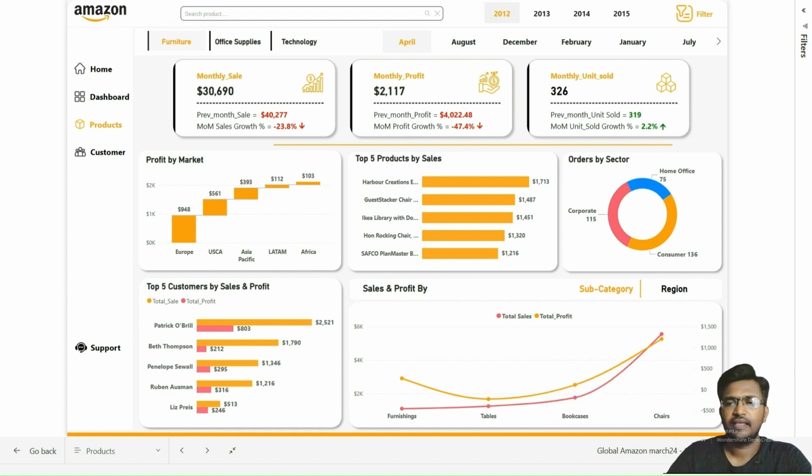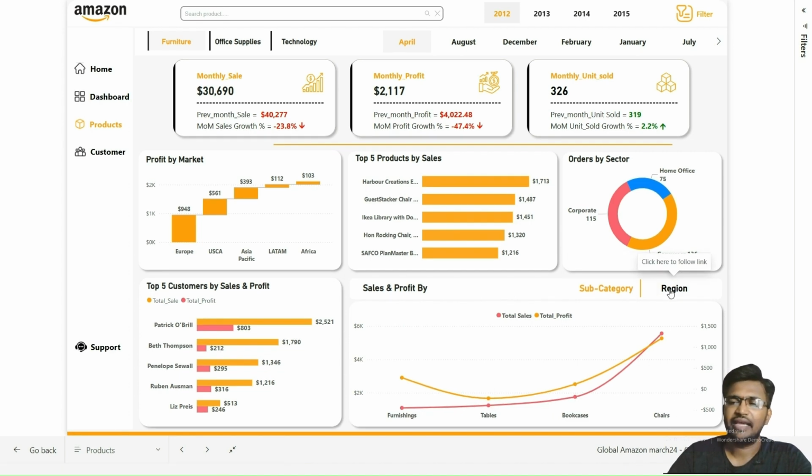Next we move to the sales and profit by the subcategory. So here I have implemented a dynamic visualization feature that allows the stakeholders to seamlessly switch between two different charts. It is a line graph and the stacked column chart, using the interactive buttons labeled as subcategory and the region.